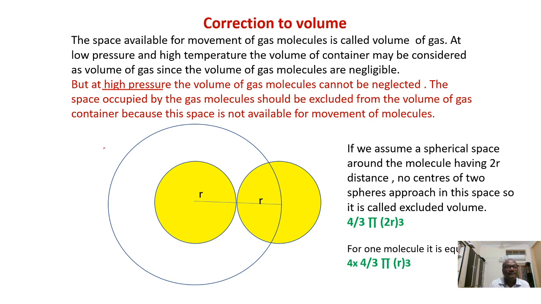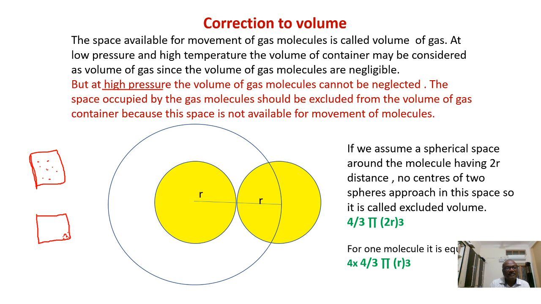For example, see this case. It is a container. Now these are the gas molecules, like this. At low volume, under high pressure, what happens? The volume decreases. Let's say, just as an assumption, imagination, if we keep all these molecules together like this.